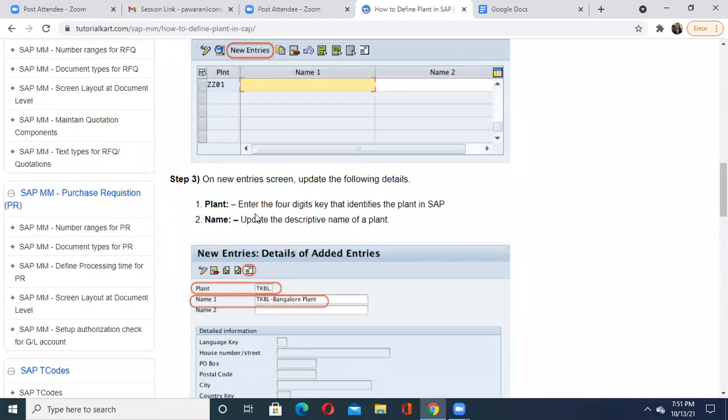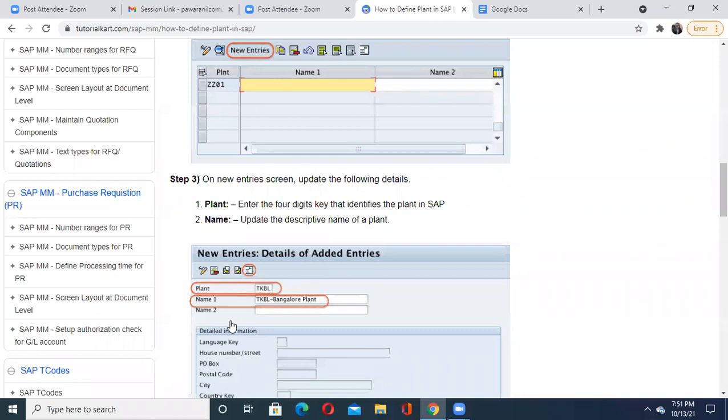This is a 4-digit key that identifies the plant in SAP. So further onward, whenever you want to identify a particular plant, like the Bangalore plant, what code is used for that? TKBL. Whenever you find TKBL in any transaction or any table, you have to understand it is related to the plant associated with the Bangalore office or area. Suppose it is TKUS, then it is the US plant where this material is required.